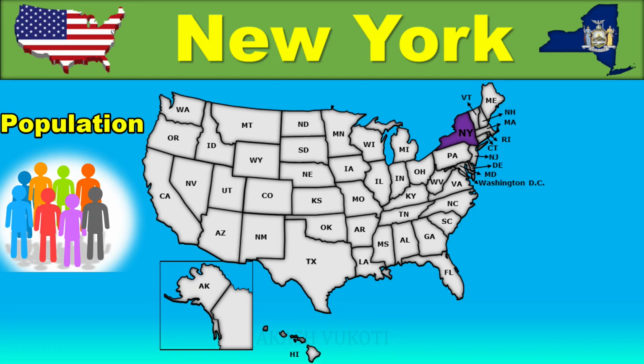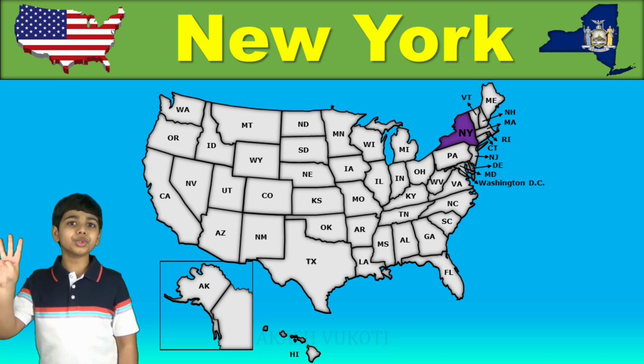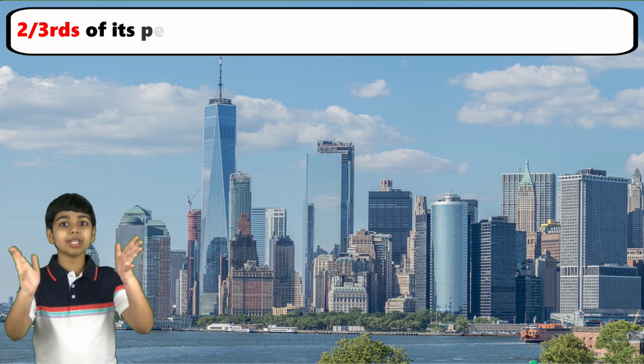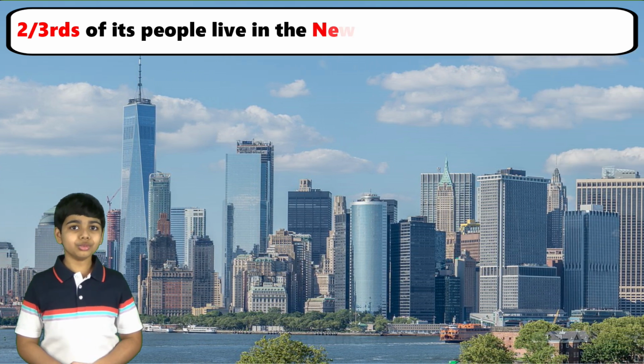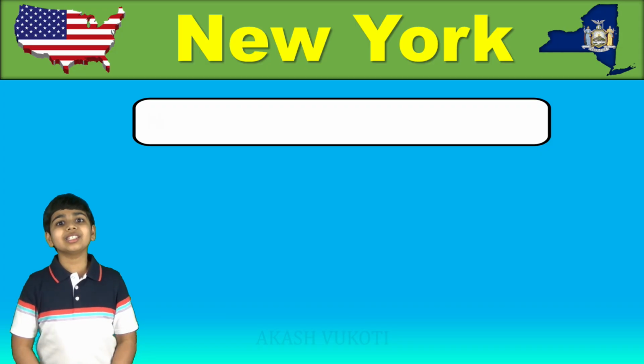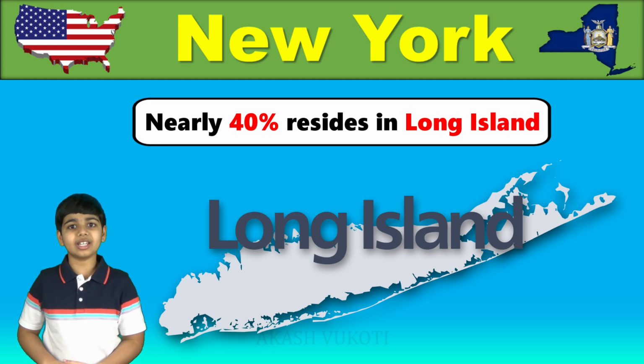With 19 million people in 2019, New York State is the 4th most populous state, and 2/3 of its people live in the New York City metropolitan area, with nearly 40% residing in Long Island.